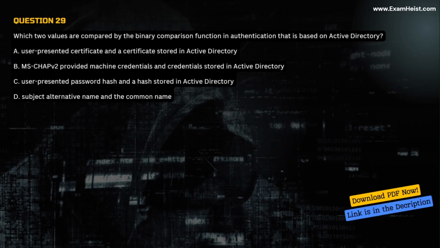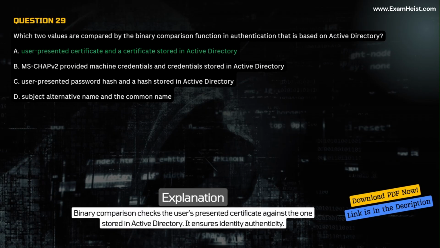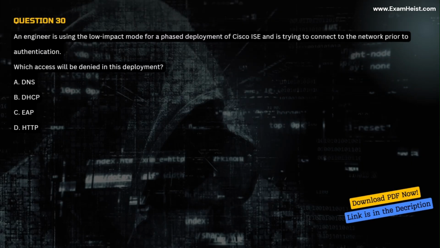D. Subject alternative name and the common name. Correct answer A. User presented certificate and a certificate stored in Active Directory. Explanation. Binary comparison checks the user's presented certificate against the one stored in Active Directory. It ensures identity authenticity.